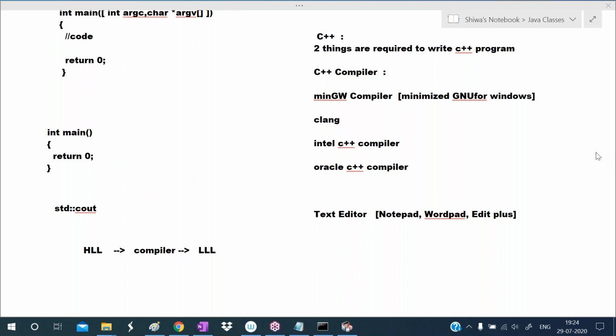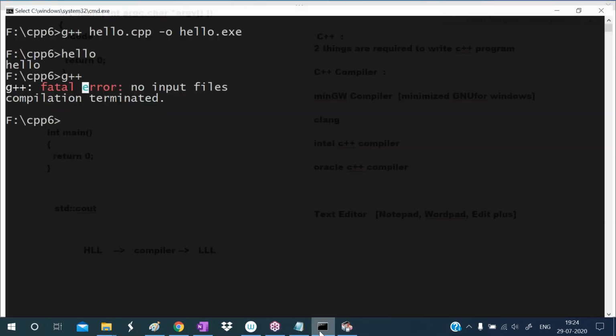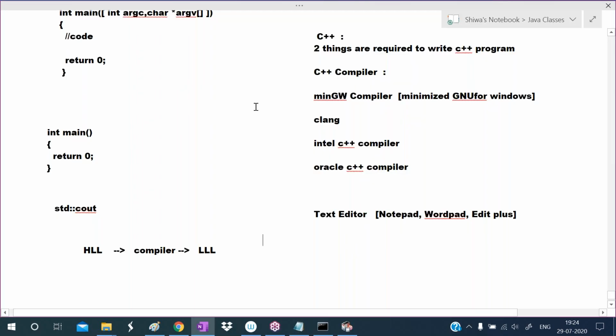See, if you see the machine code, you cannot understand it. Just now we have seen the exe file. If you open the exe file, that will display output to us only. We cannot see the machine code.